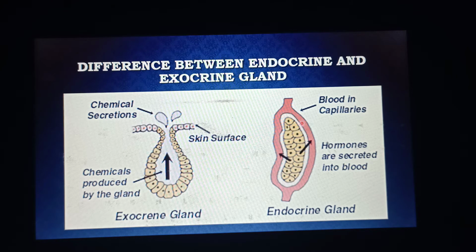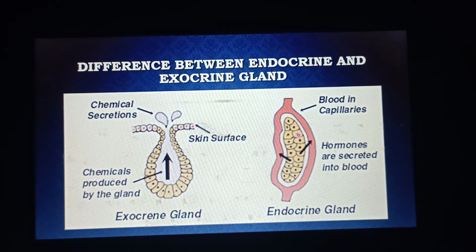On the other hand, here you can see this is an endocrine gland, and these are the secretory cells. They heap up together, and they don't have that kind of arrangement where a duct forms as in case of exocrine gland. So we can say in case of endocrine gland there is no duct formation.